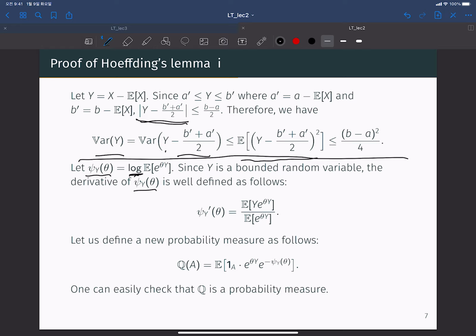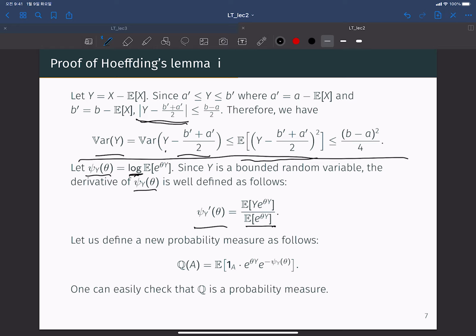From this log property, the expectation of e to the theta Y goes to the denominator. In the numerator, we have the expectation of Y e to the theta Y, because the derivative of e to the theta Y is equal to Y times e to the theta Y. Okay, this is the first derivative of the psi_Y function.